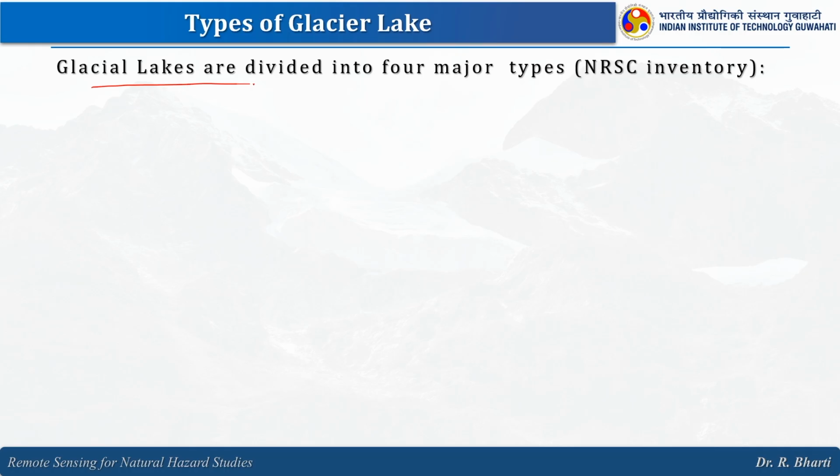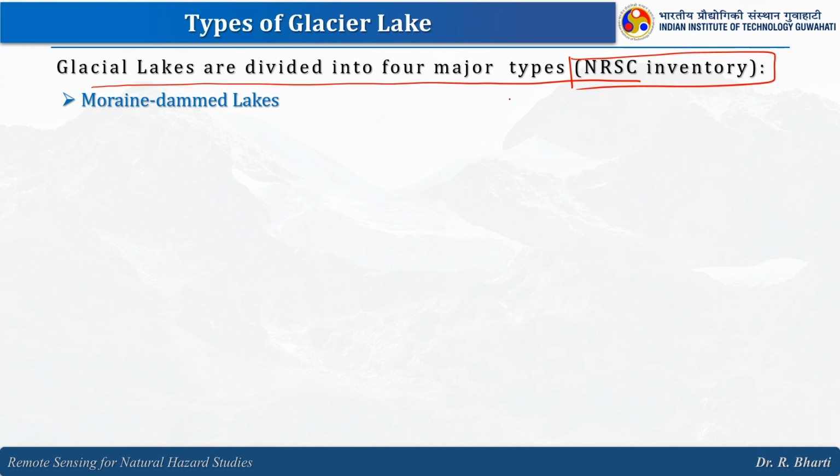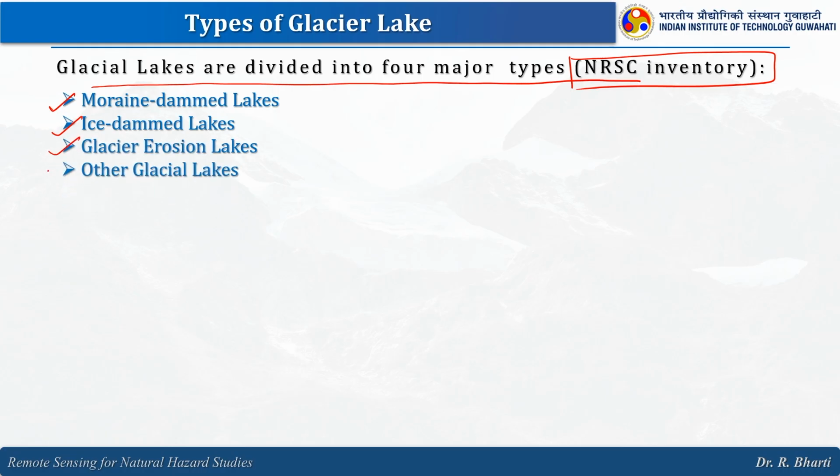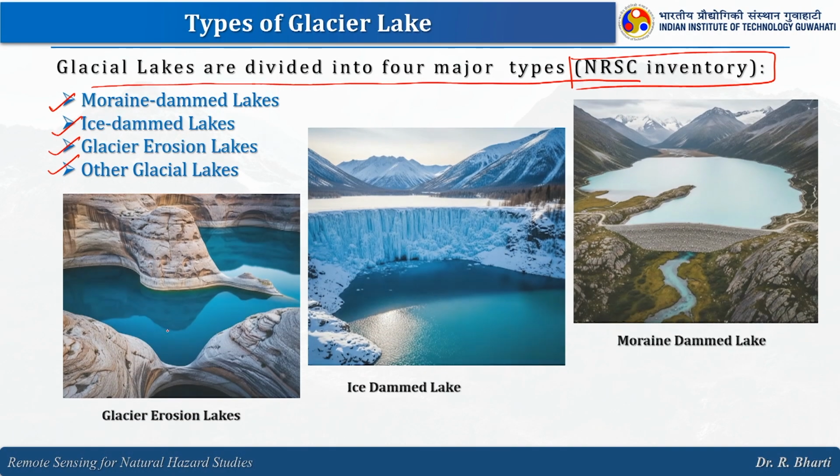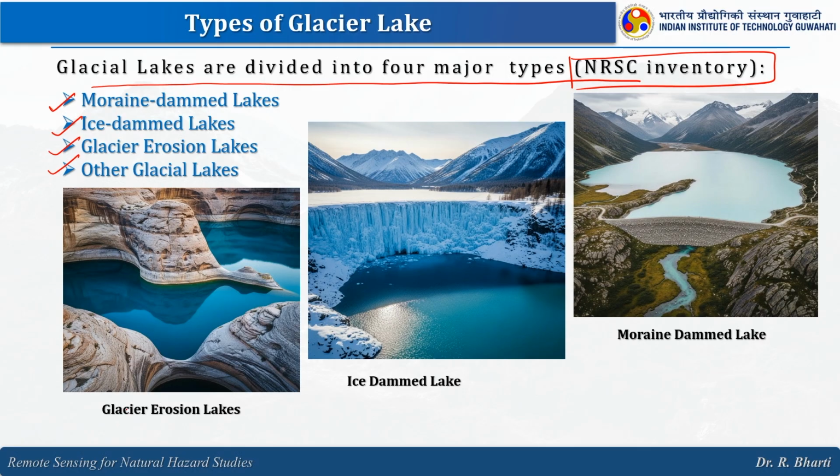Glacial lakes are divided into 4 major types, right. We have referred to the NRSC inventory for this. First one is the moraine dammed lake, then we have ice dammed lake, then glacial erosion lakes and the other glacial lakes. So, here are some examples so that you will be able to understand what we mean by that. Glacial erosion lakes are like this.